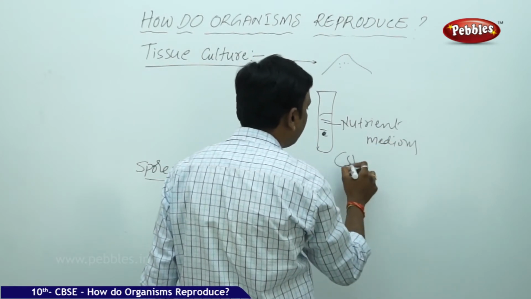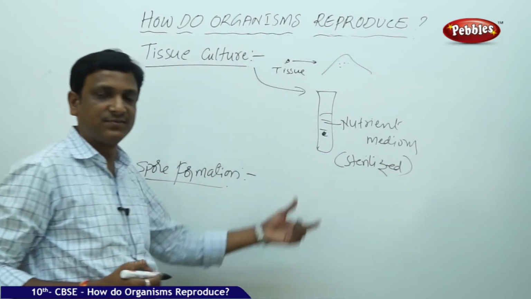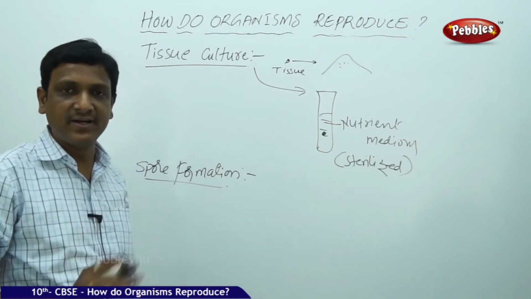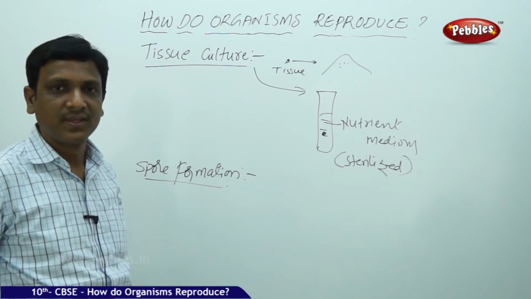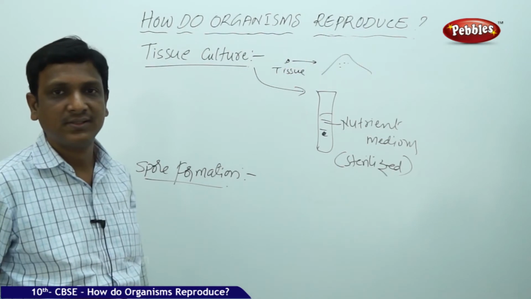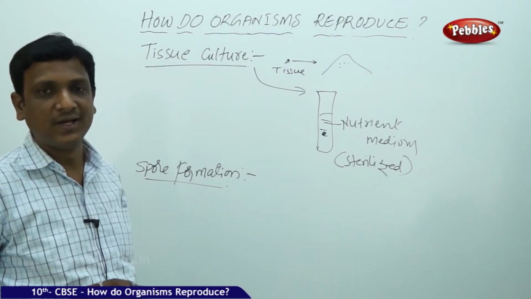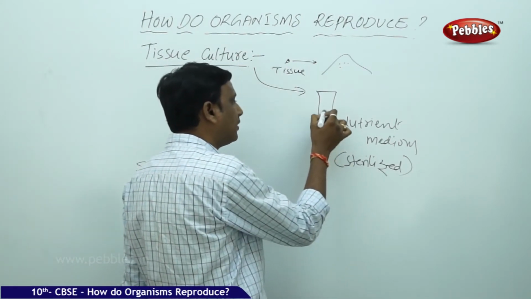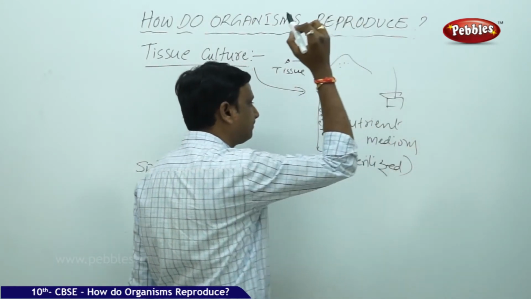And moreover, it is sterilized. That means made free from bacteria. Otherwise, fungus and bacteria will destroy the tissue. The tissue is sterilized, treated so as not to be affected by any bacteria or fungus. And the tissue is kept in a nutrient medium, which will provide the nutrients. And the total thing is kept in hygienic, non-infectious conditions. Then the tissue will grow into a new plant. Once this has grown into a plantlet, the plant can be potted. It can be kept in a pot.